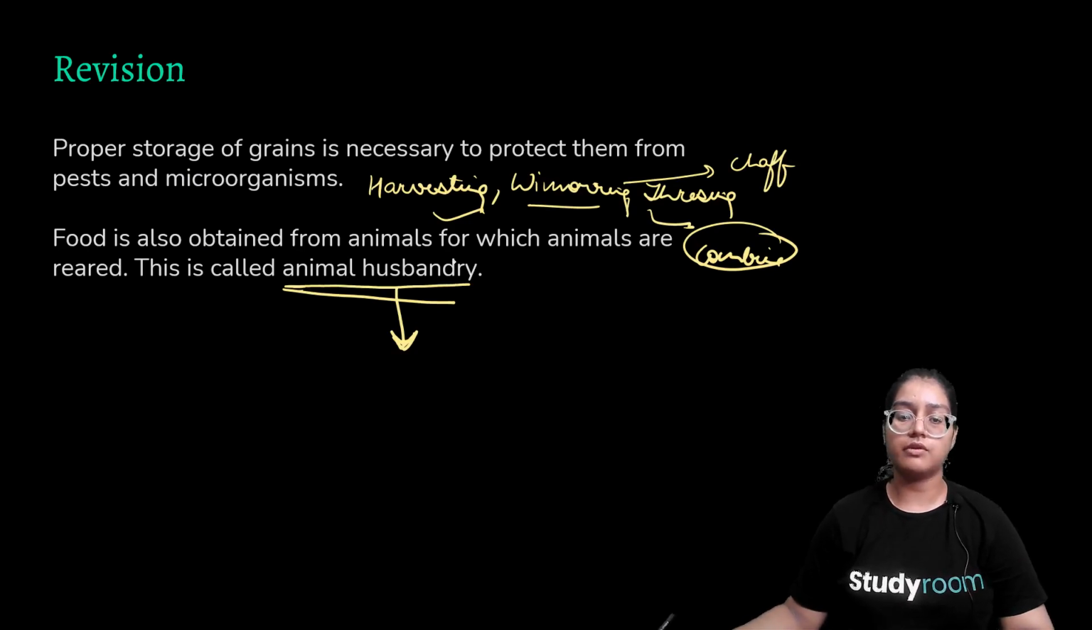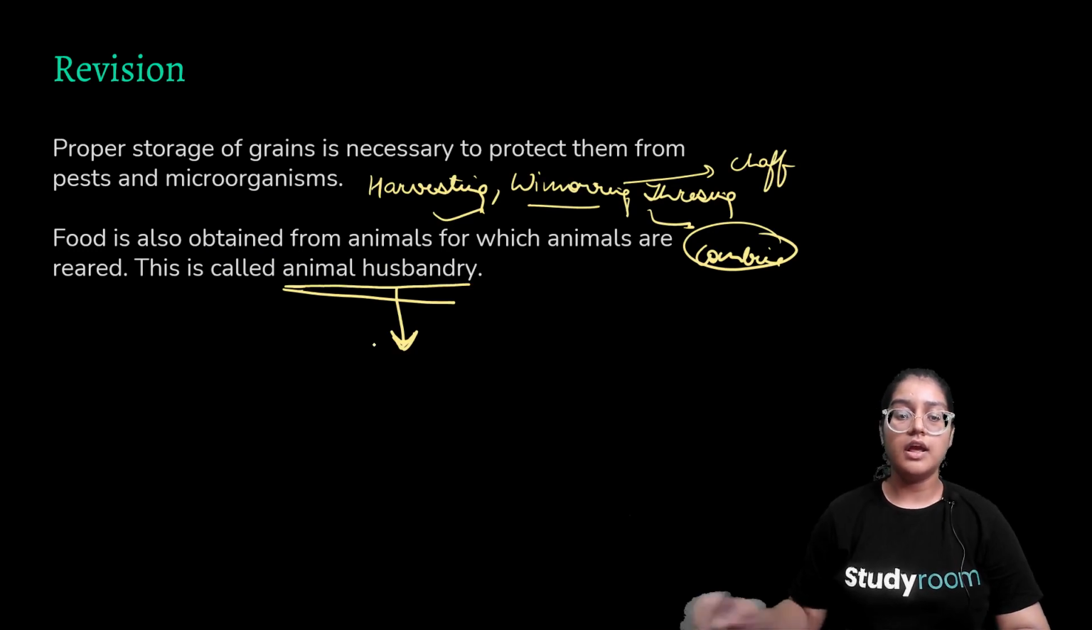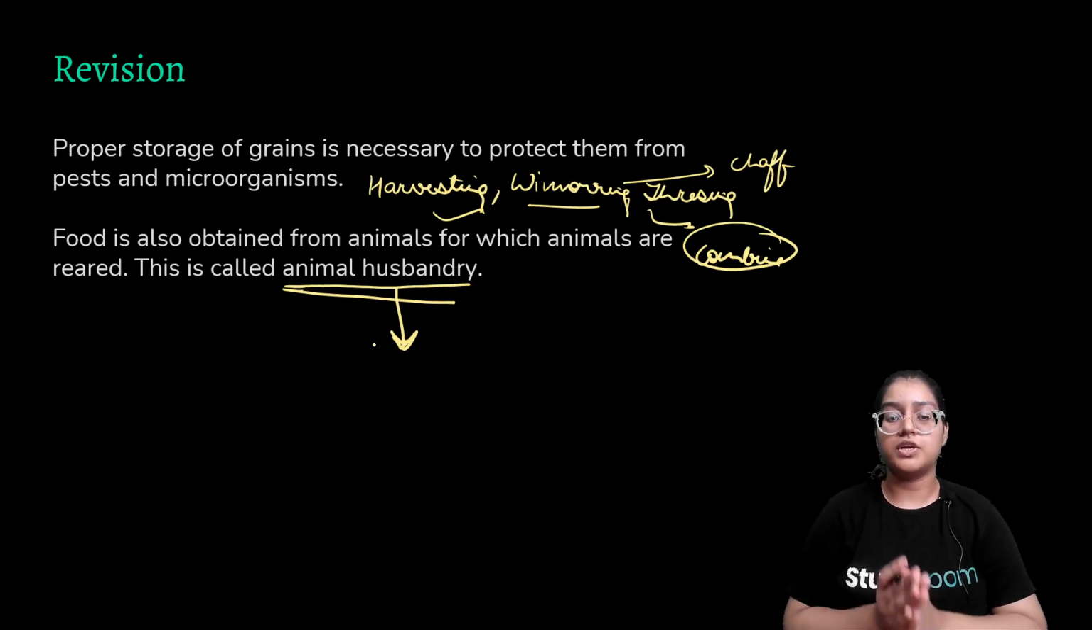Food is also obtained from animals, and taking care of animals on a larger scale was called animal husbandry. So here comes the end of this chapter, and this was all about crop production and management.